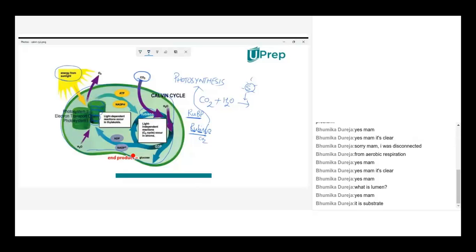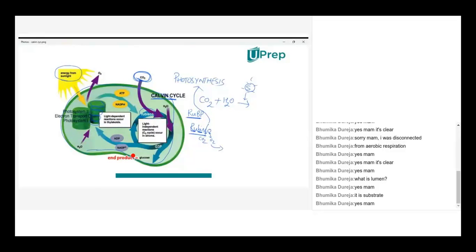Yeah, you're right. RUBP is a substrate, but Rubisco is the enzyme name. So here this enzyme will trap the carbon dioxide. There's a point you have to understand here in photosynthesis, especially Calvin cycle. Calvin is a scientist's name. So what he introduced is there is an acceptor of carbon dioxide.